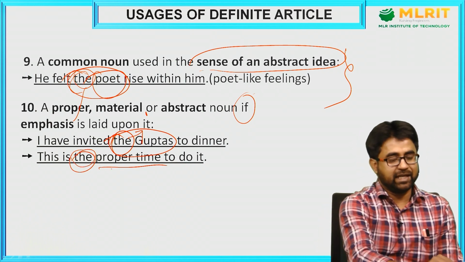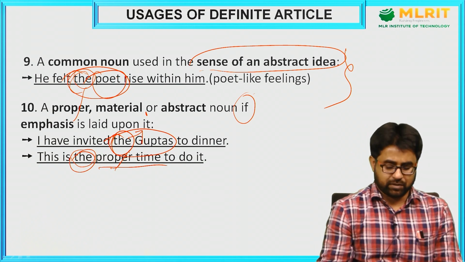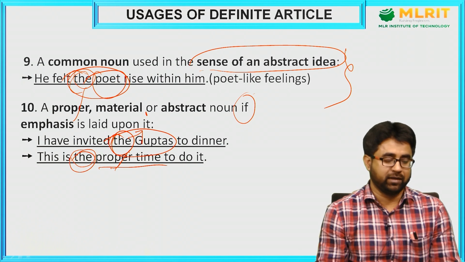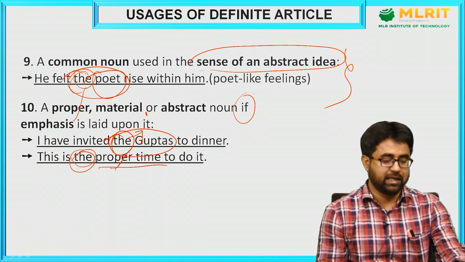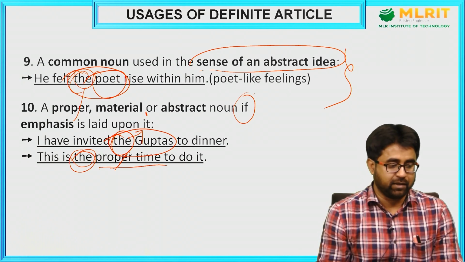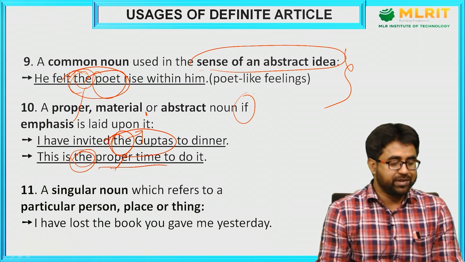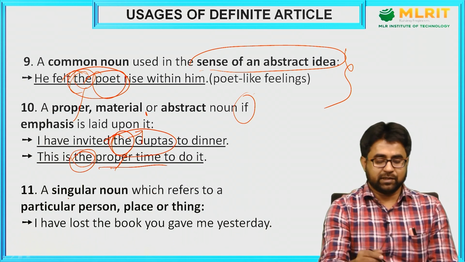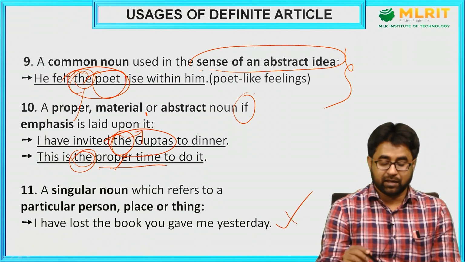So you can see here proper time, proper is an abstract noun here, that's why. And we want to put emphasis on the fact that this is the time, right? That's why we are using the definite article. Now, a singular noun which refers to a particular person, place or thing. So let's say this is the most basic usage of the definite article.